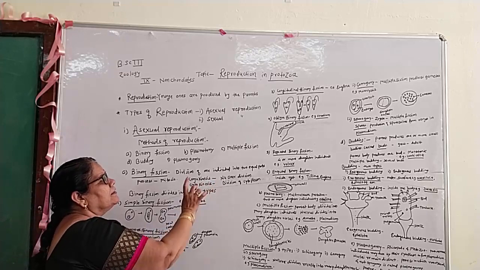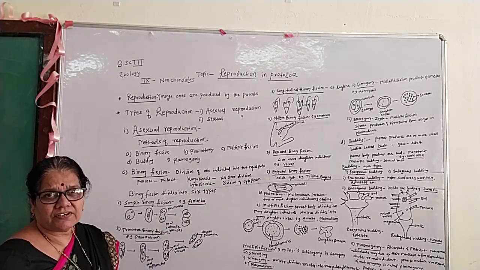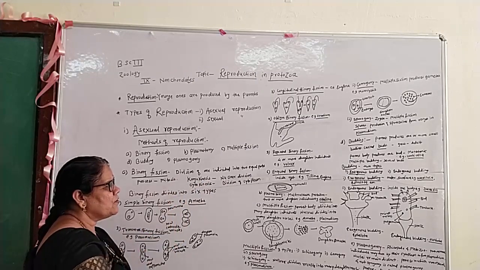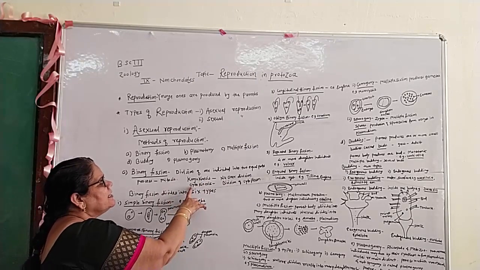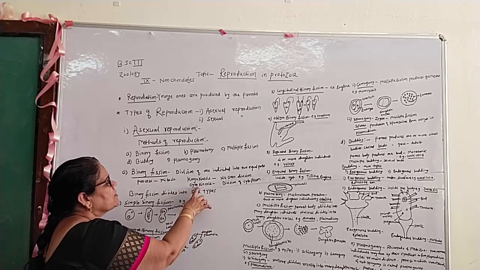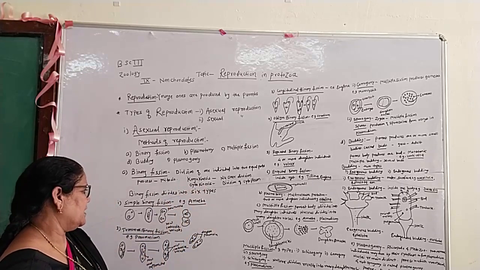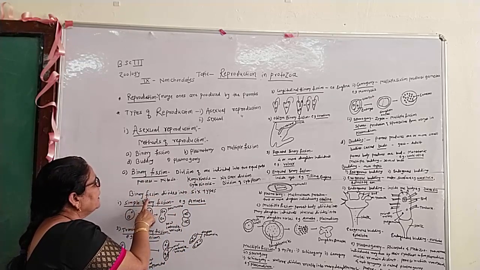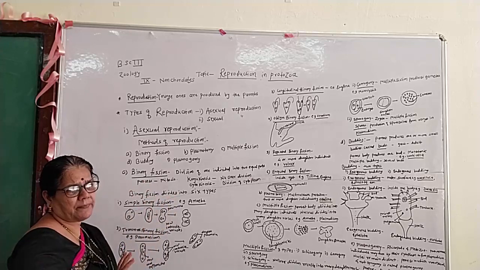Karyokinesis is the nuclear division. The second is cytokinesis, the division of the cytoplasm. Binary fission is again divided into 6 types.